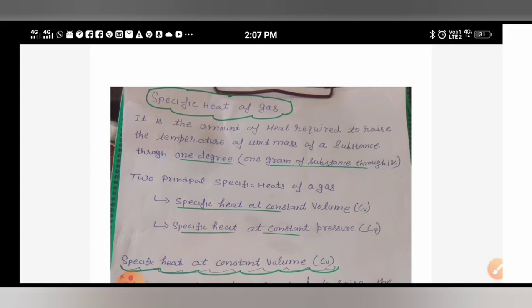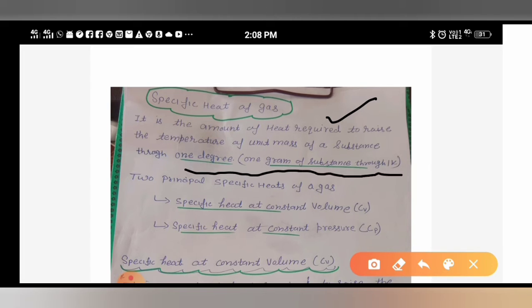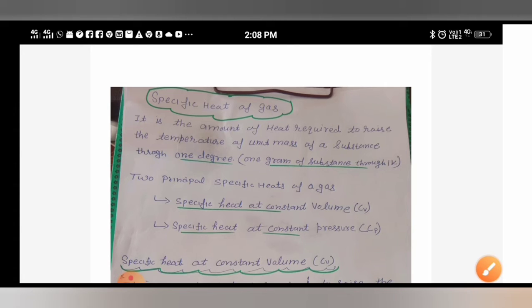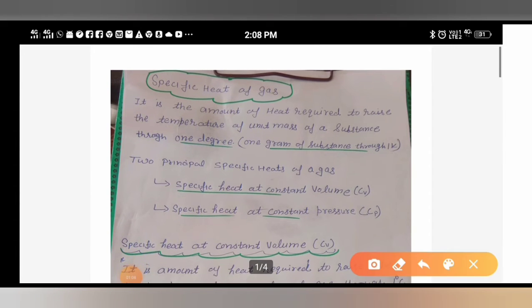So let us start today's lecture, that is specific heat of gas. Specific heat of gas is the amount of heat which is required to raise the temperature of unit mass of substance through 1 degree. Means if you want to increase temperature by 1 degree Celsius, then how much heat you need to give to a substance, that is known as specific heat of gas. We categorize specific heat of gas in two forms, that is Cp and Cv. Cp means specific heat at constant pressure and Cv means specific heat at constant volume.